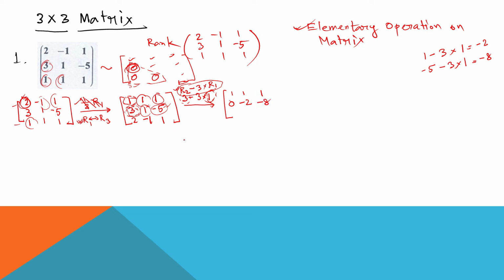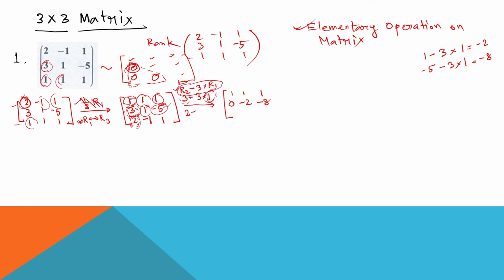Now we also need to make the third row first element 0. And same case, how can you do this? Remember that the element which you are going to make 0, that element is always fixed. That is, we will write 2 minus, with respect to the first row. So this element will be 0 with respect to the first row.